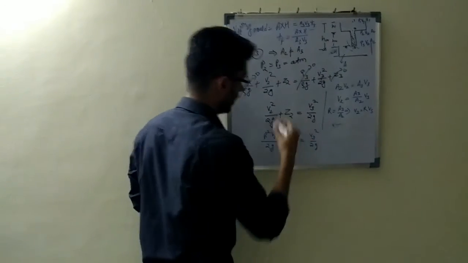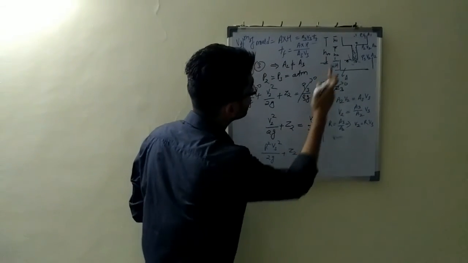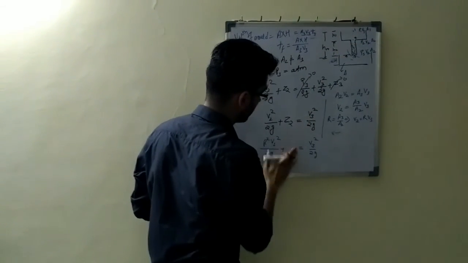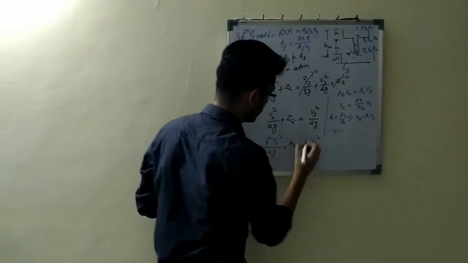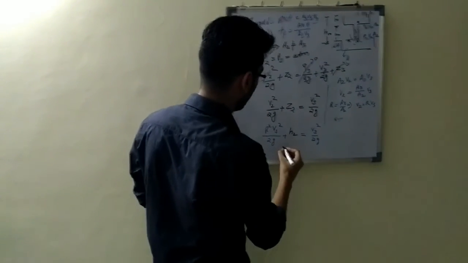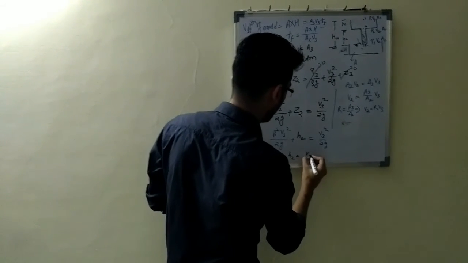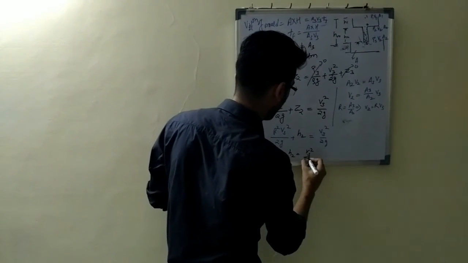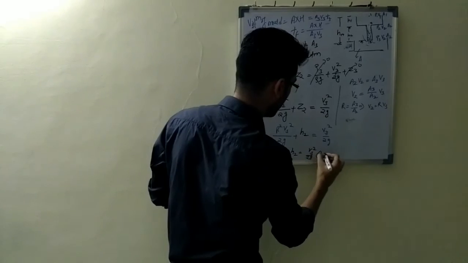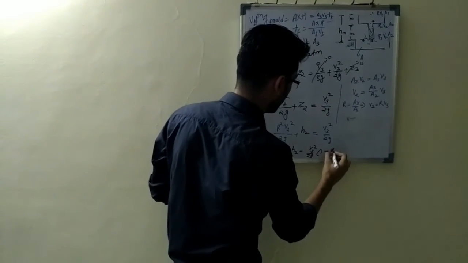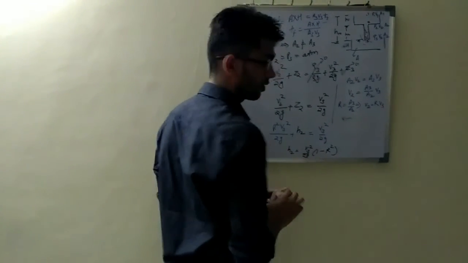Now if I calculate all this, what is Z2 here? Z2 is equal to H2. So here H2 will be here only. V3 square upon 2g I will take common. So here it is 1 minus R square. Okay.